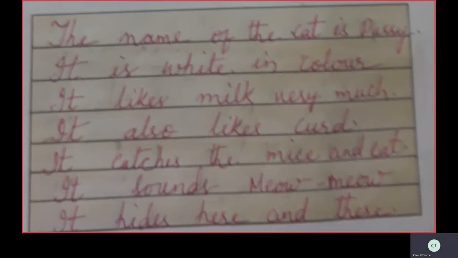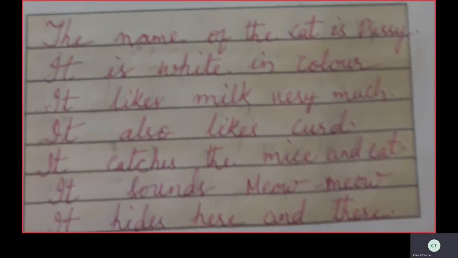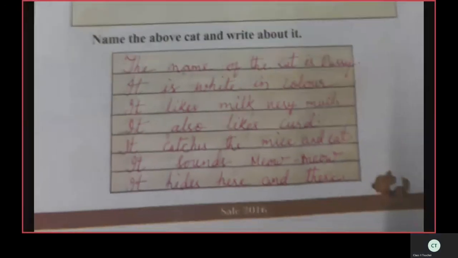It catches the mice and eat. It sounds meow meow. It hides here and there. Hope all are writing. Over, children. Shall we move to the next page?